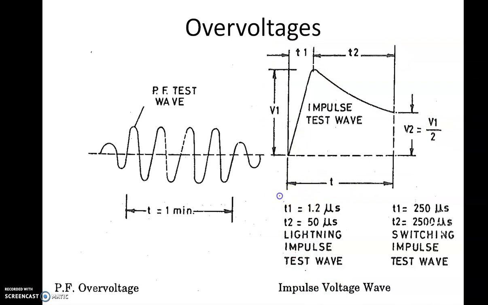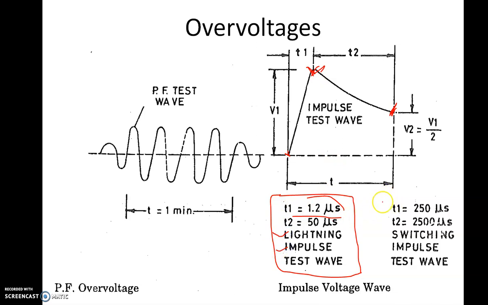Now these time periods for the impulse wave are shown here. Impulse means lightning kind of wave. This t1 is only 1.2 microsecond. So from 0 to maximum value, the lightning voltage rises in 1.2 microsecond, and it takes around 50 microsecond from 0 to this point when the voltage becomes 50% of its peak value. So this is called a 1.2 by 50 microsecond lightning impulse.